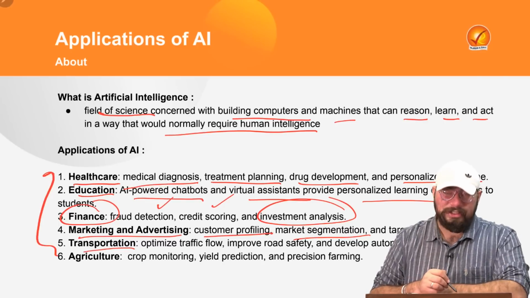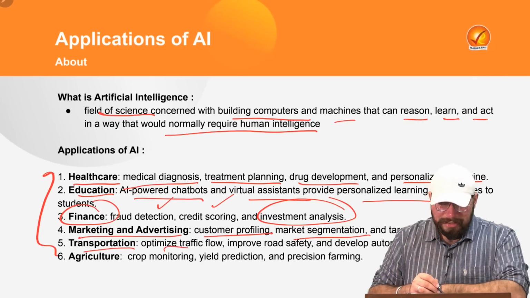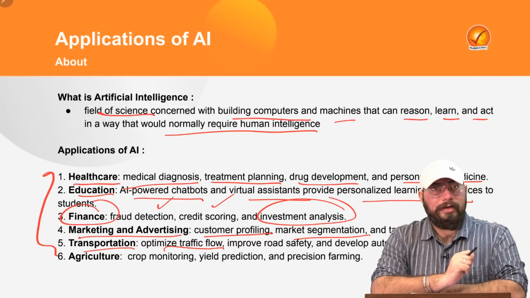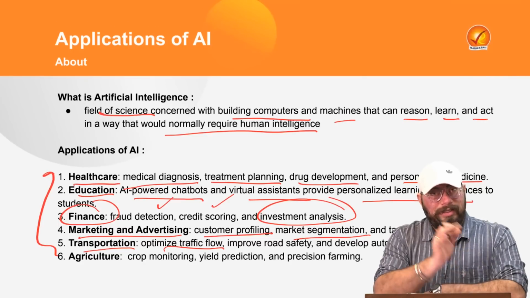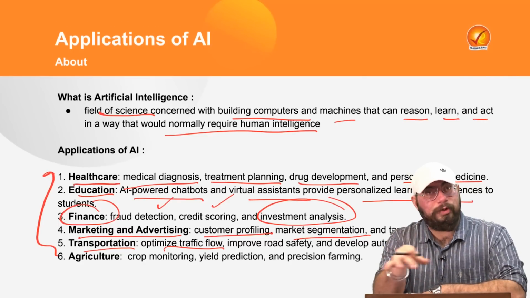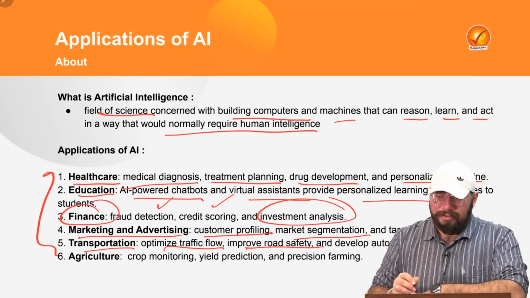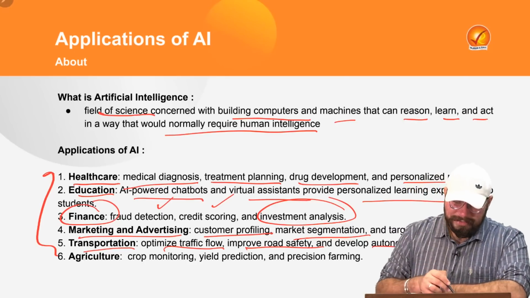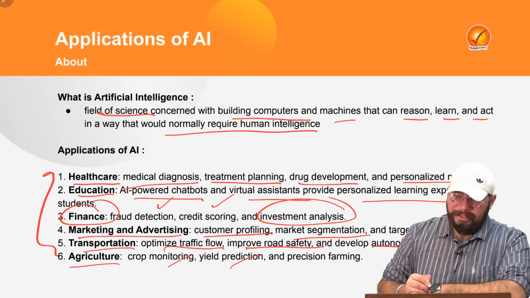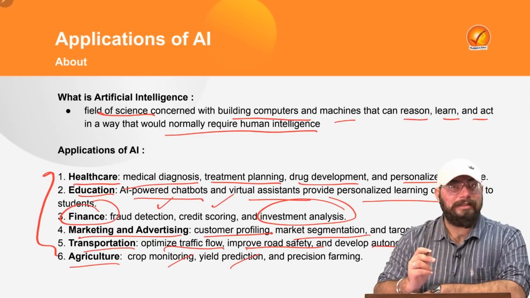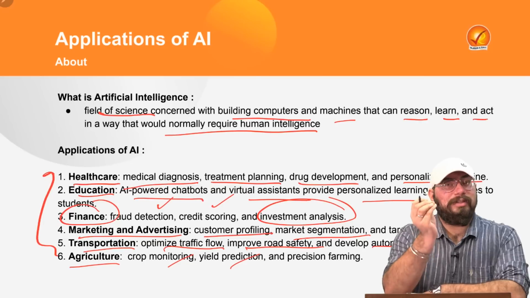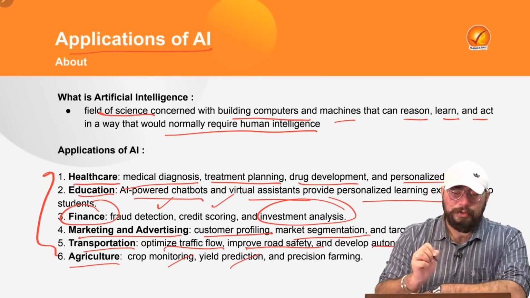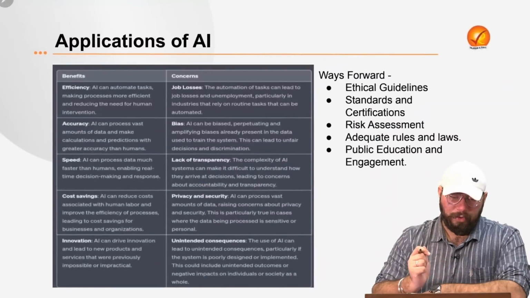In transportation as well, it can help in mapping, optimizing traffic flow, that is, where the cars should be running, where the traffic is less, where the traffic is more, and what the optimal route should be. It can also improve road safety and help develop autonomous vehicles, which Tesla is of course doing, right? Then agriculture as well: crop monitoring, yield prediction, precision farming, or providing farmers with information on how they can improve their yield. In all these cases, applications of artificial intelligence can be seen very broadly.